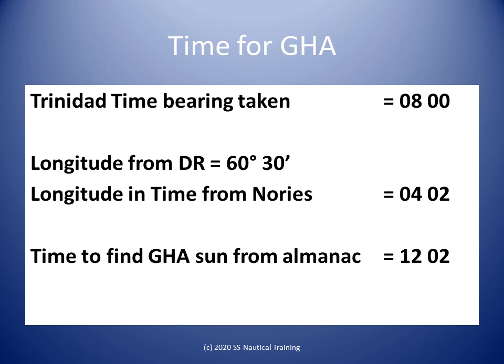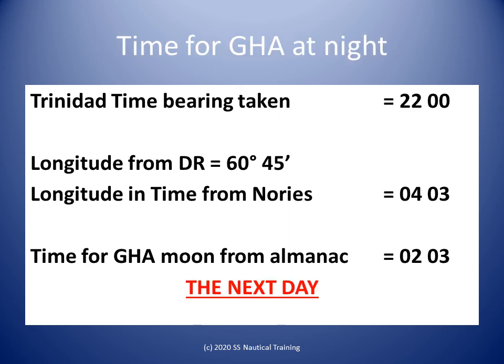We took the bearing at 0800 hours, and we were in longitude 60 degrees 30 minutes west. We convert the longitude to time, using the arc to time table in the tables, and apply it to the time of the bearing. The result is the time we have to find the GHA using the nautical almanac. We have to be careful with extracting GHA for bearings taken at night.